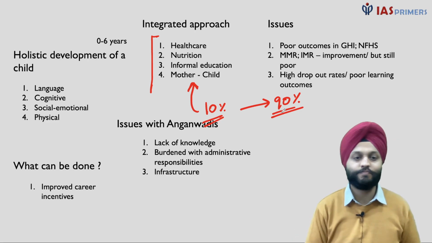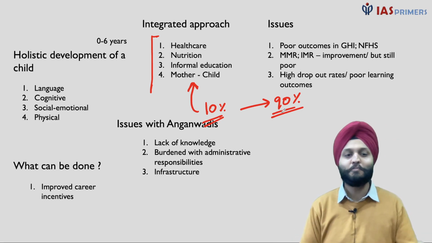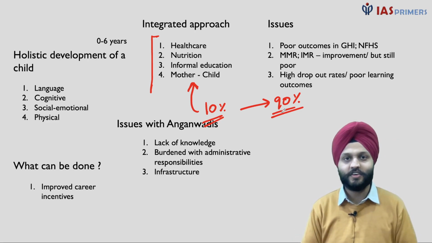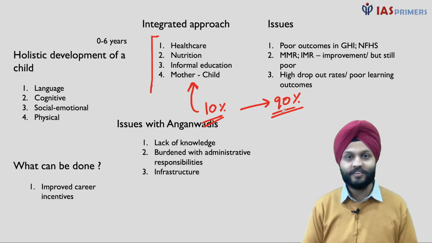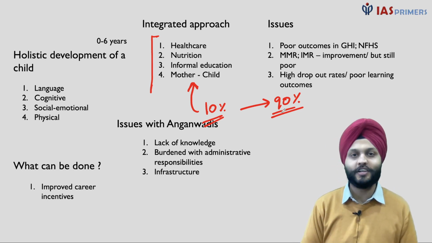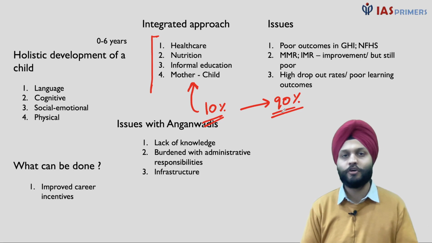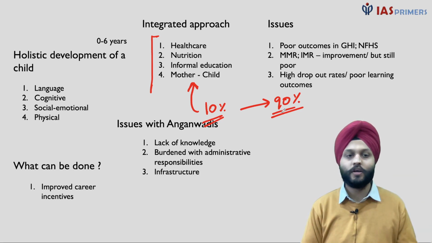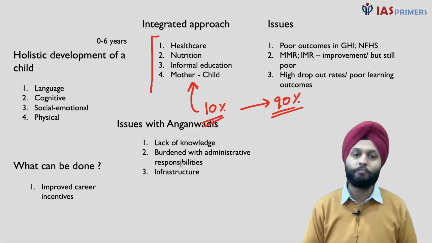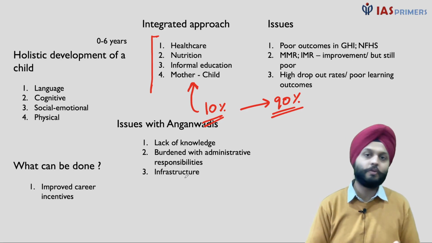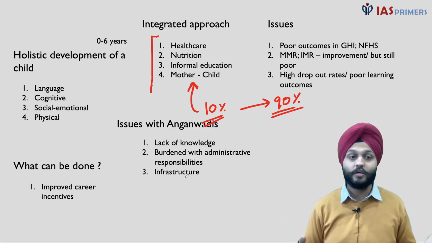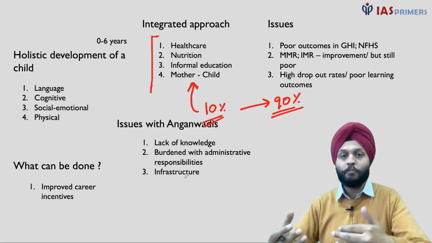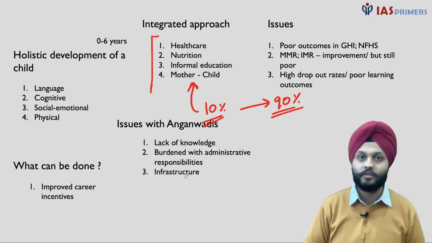So what can be done? First of all, improved career incentives, higher budgetary allocation. What is the budgetary allocation for healthcare? Very poor. What is the budgetary allocation for education? Very poor. So this needs to be improved, and Anganwadi workers play a very, very important role in that. So this needs to improve, and more allocations need to be done.